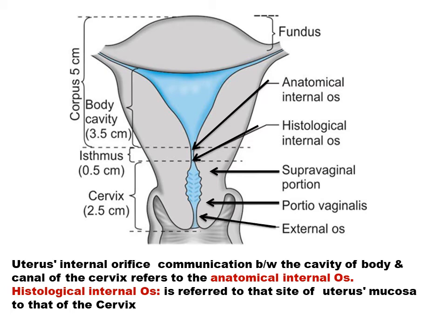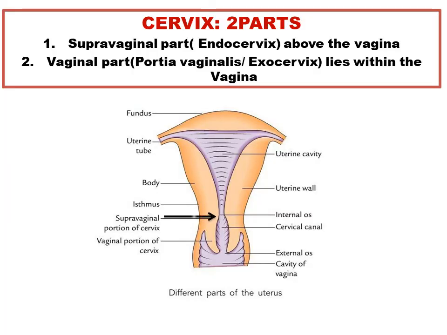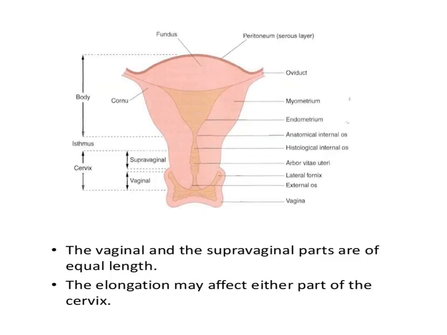External os is a communication between the cervix. The cavity is fusiform and it's divided into two parts. The upper part is the supravaginal part. The lower part is known as the vaginal part. The supravaginal part is also known as the endocervix and it is above the vagina. The vaginal part is known as the fossa vaginalis or exocervix and lies within the vagina.